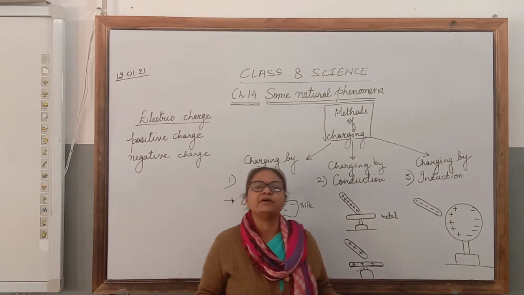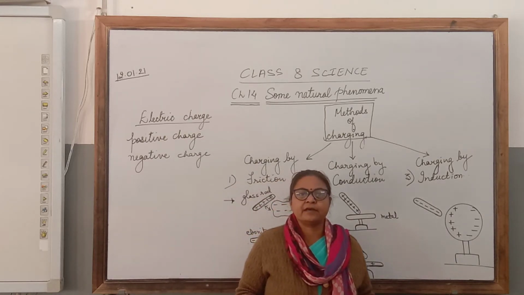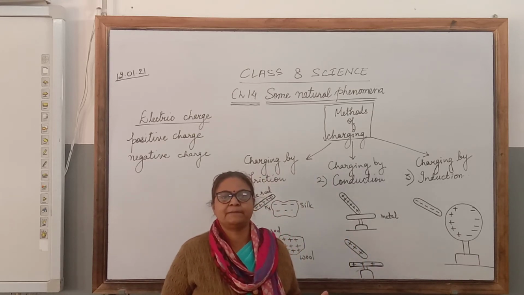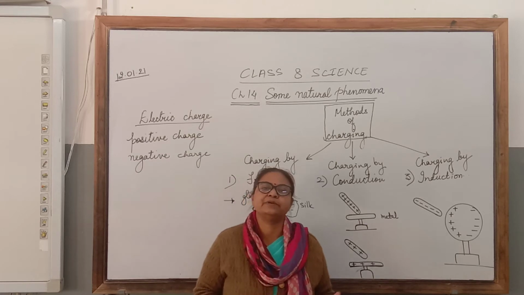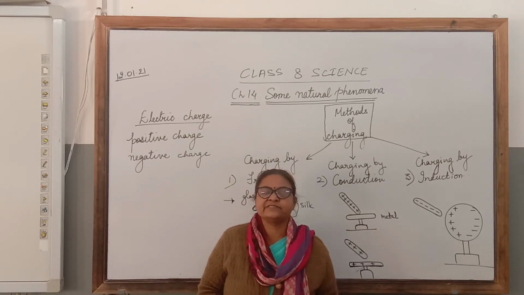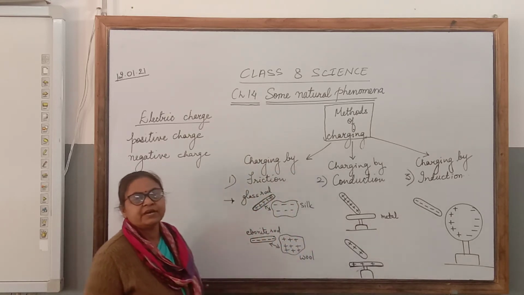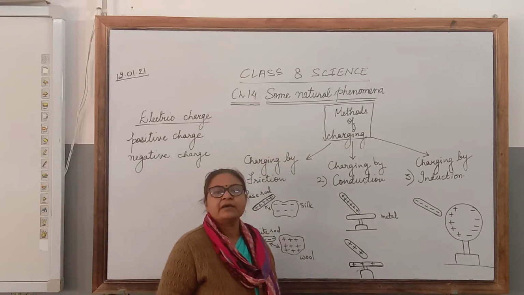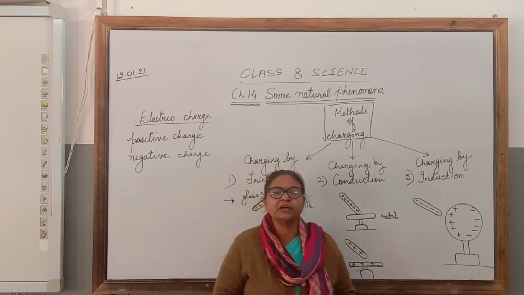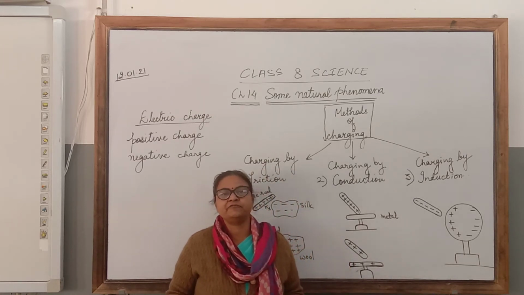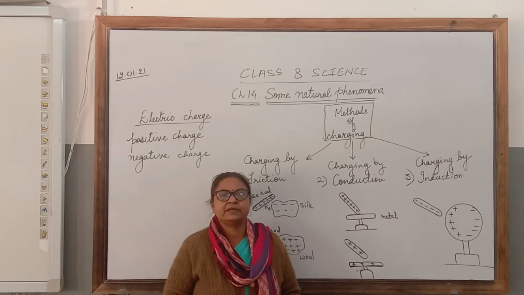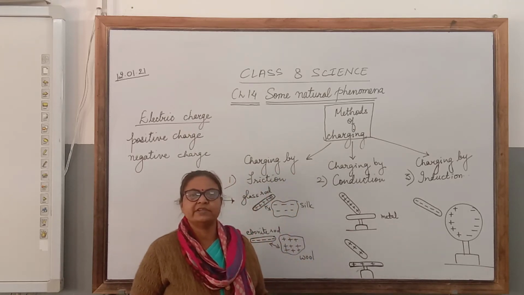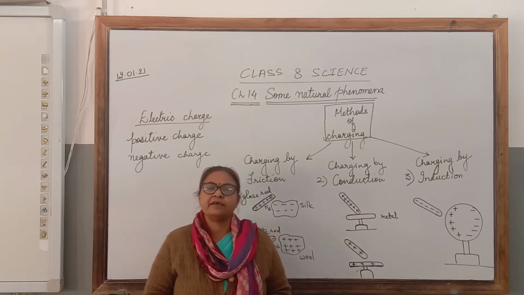They occur without our interference. Some of them are harmless, they are good for us in fact. But some of them can be disastrous. So today we are going to start with our chapter, Some Natural Phenomena. Natural phenomena is an event which occurs without the intervention or interference of human beings. In this chapter we are going to study about two natural phenomena. One is lightning and second is earthquake.